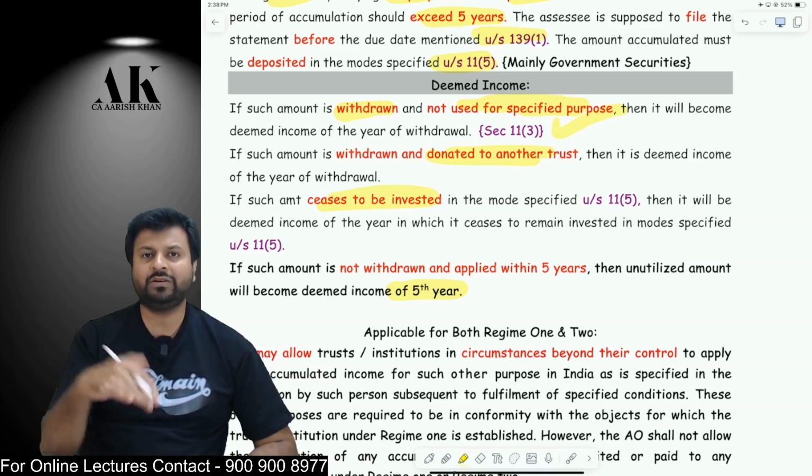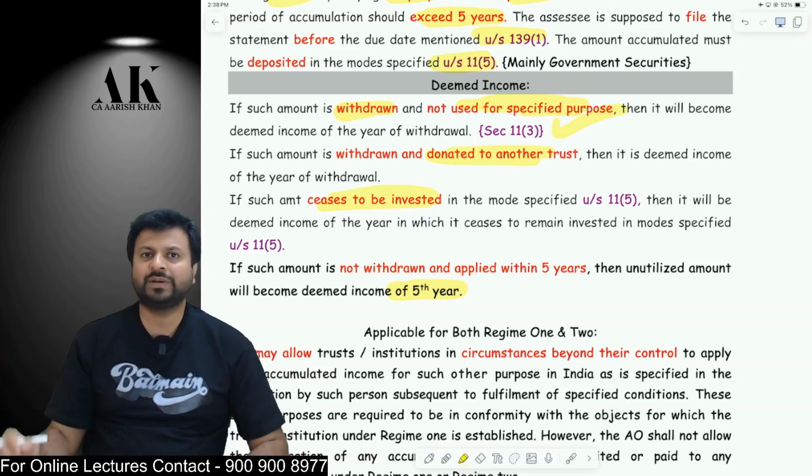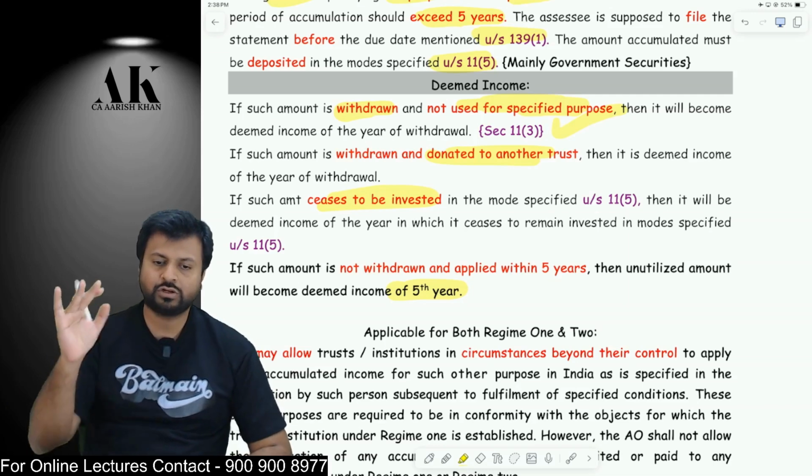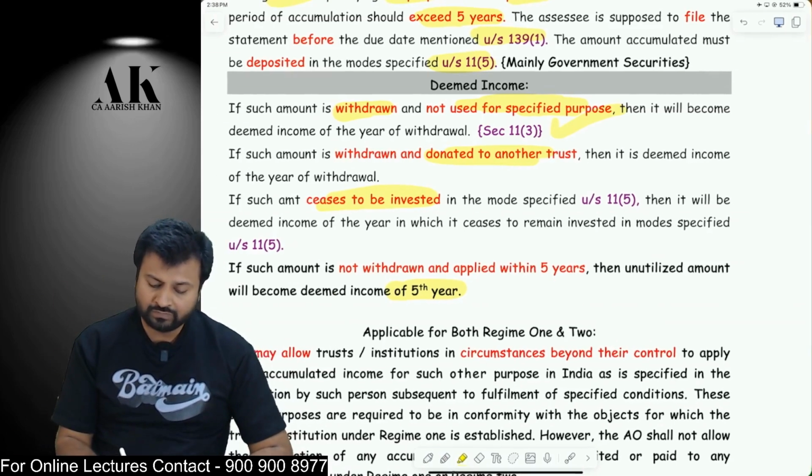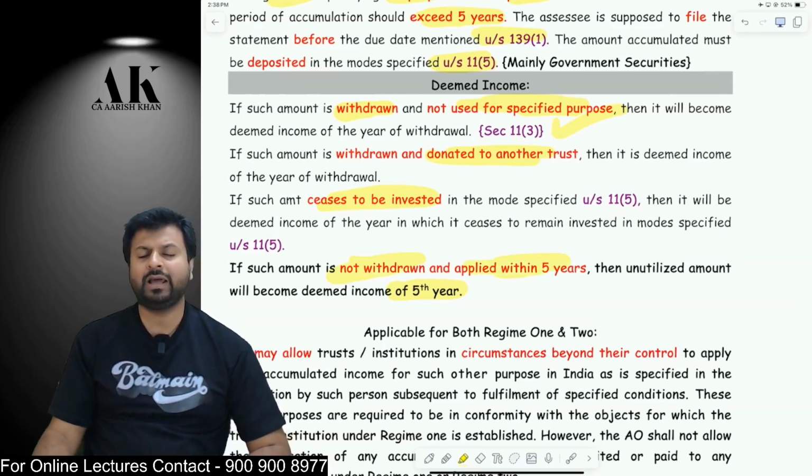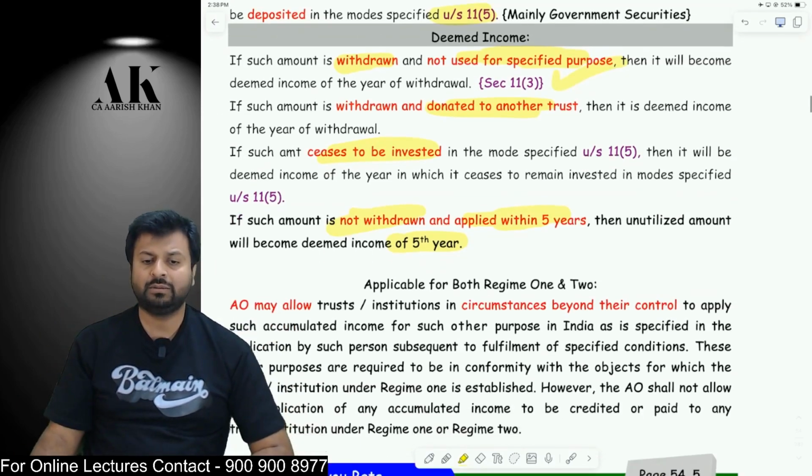What if I withdraw in between and I put it in a non-specified mode? I'm not investing in the 11.5 mode; I'm withdrawing from the 11.5 mode and investing in a non-specified mode. Then also it will become your deemed income. And what if I don't withdraw, and I do not apply within 5 years? Then also it will become deemed income of the 5th year.